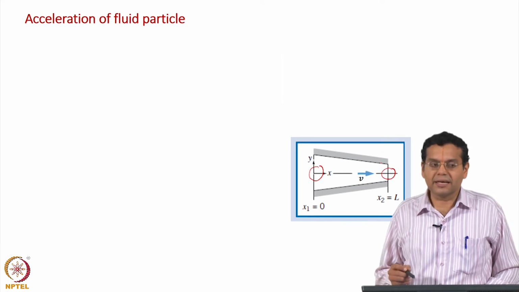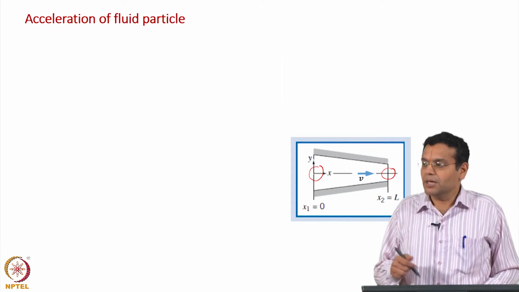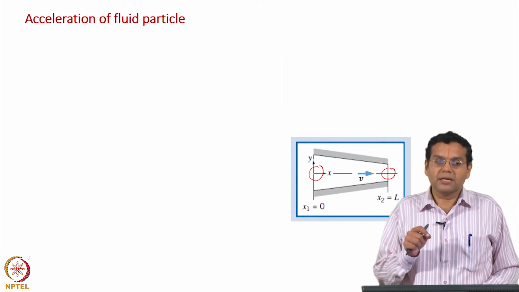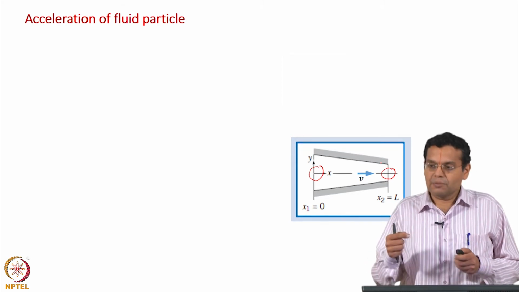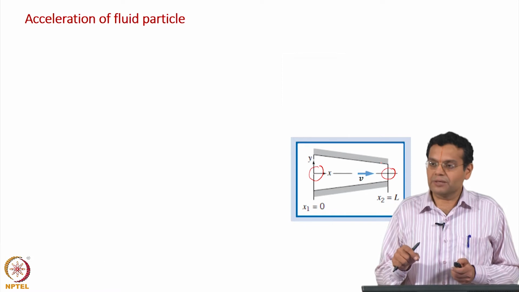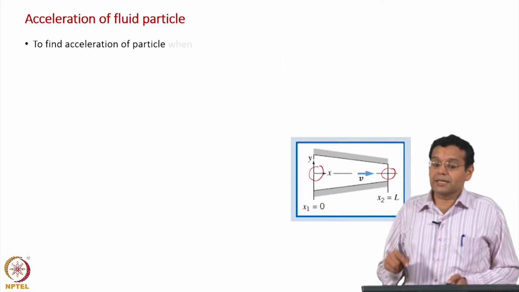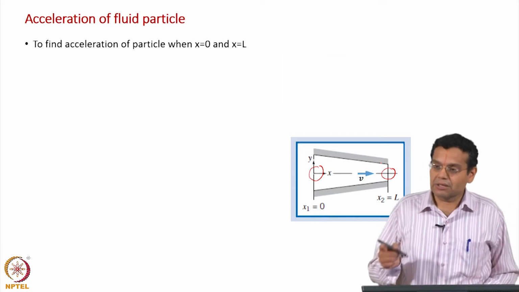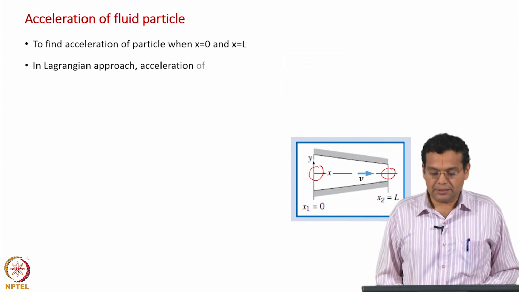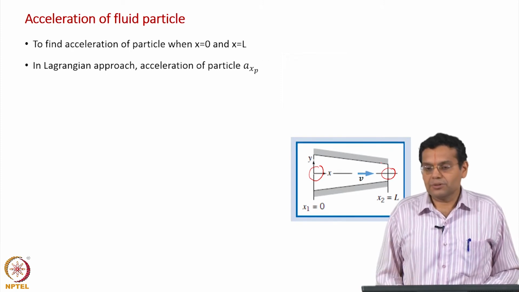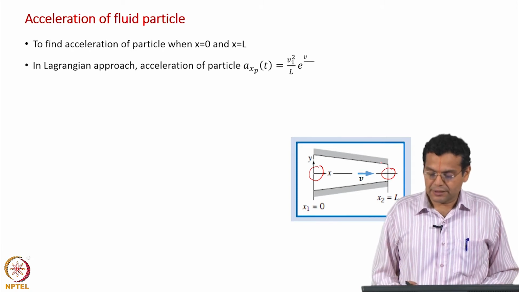end of the channel. It did not tell us time, there was no time directly involved in it, but now because we follow the Lagrangian approach our expression involves time. So, we will have to get the time-position relationship. We know the position, we have to find out the time. Now, to find the acceleration of the particle when x equal to 0 and x equal to L in the Lagrangian approach, as I told you, the acceleration of the particle is expressed in terms of time.